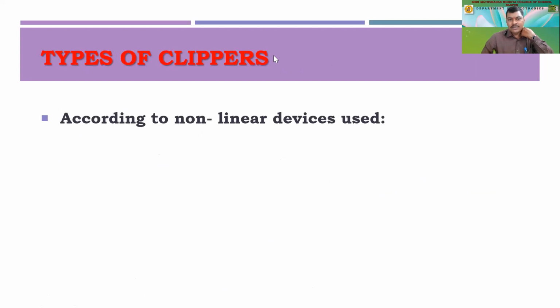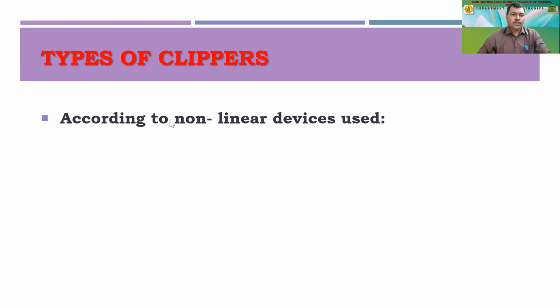What is the meaning of clipping? Clipping means to remove some. I will come to that. So removing some portion of a waveform is called clipping. Clipping मतलब काटना. काटना जैसे बोलते हैं ना हिंदी में, clip करना. So that is the main meaning of that.